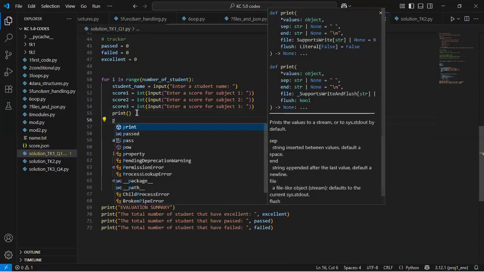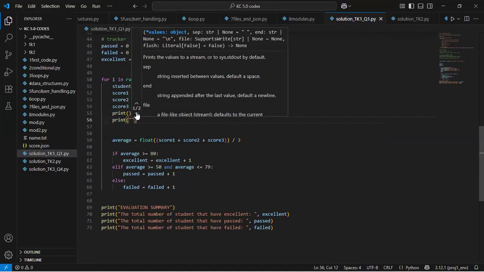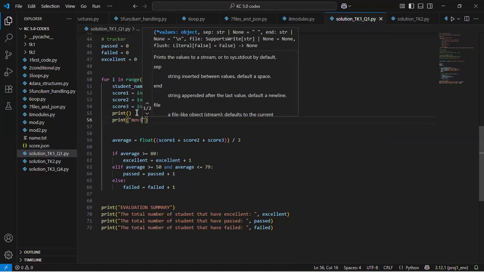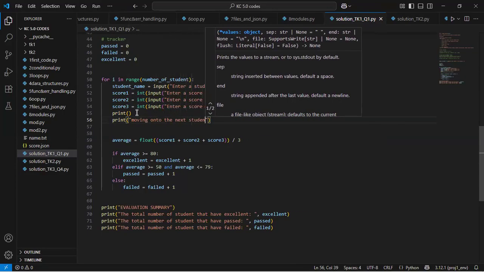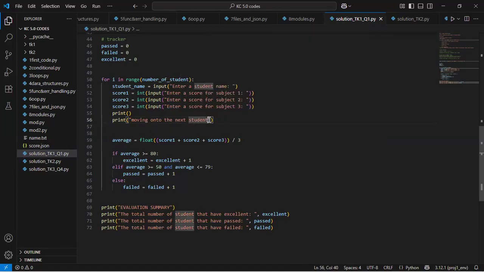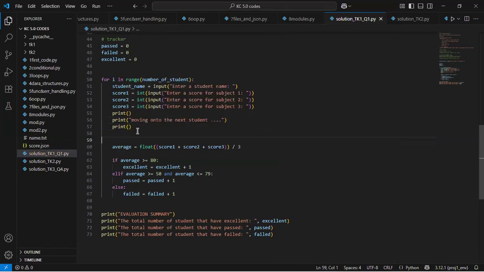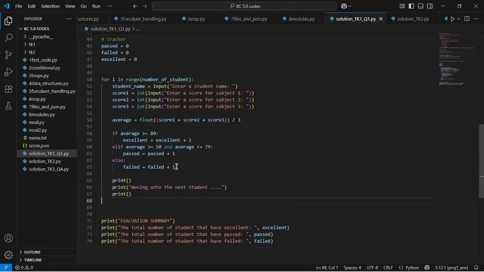I'll come here and then I'll add another print. This one is just for readability's sake. It has nothing to do with your task. So I'll say moving onto the next student. Basically, I want to do that down here, and then I'll put an empty print again. I want to put this part before the end of our loop.